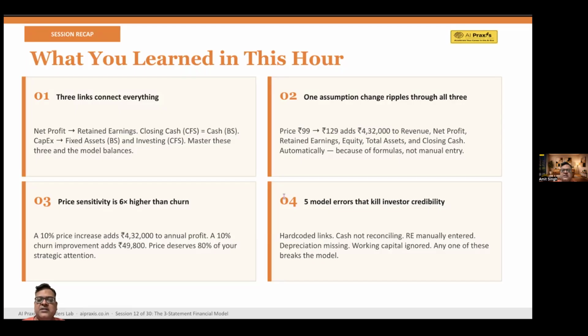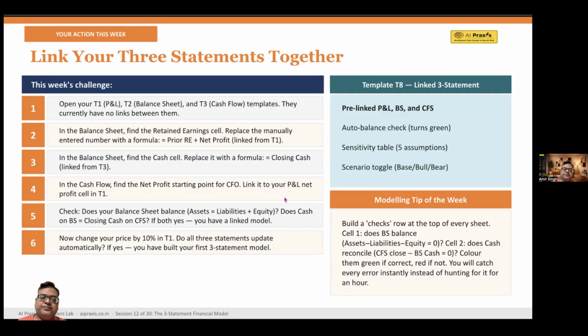Then point 4, 5 errors break the model. The hard-coded numbers, then cash mismatch, retained earnings manual entry, and then missing depreciation, ignoring working capital. Any one can actually break the model. So a financial model is not about numbers, it's about how these numbers connect. Now it's time to apply what you have learned.